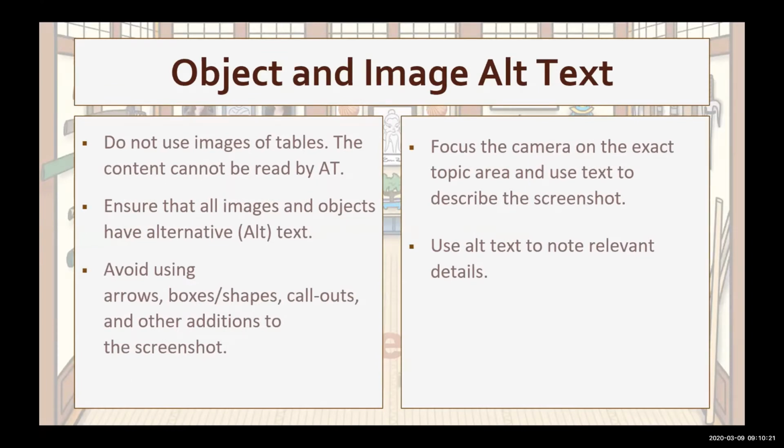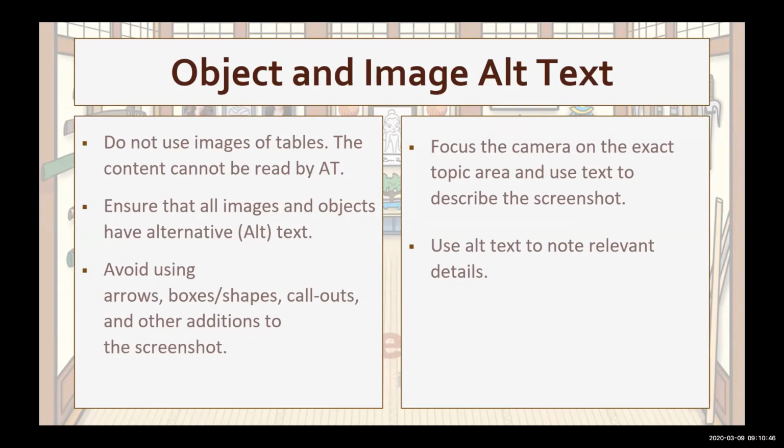If you include images in your document, you have to include alt text or alternative text. So alt text is a description of the image that is read by assistive technology. This text conveys the purpose of the image and lets the user know how the image relates to the text. So in Word, you right-click on the image and select alt text. Describe the image in 125 characters or less.